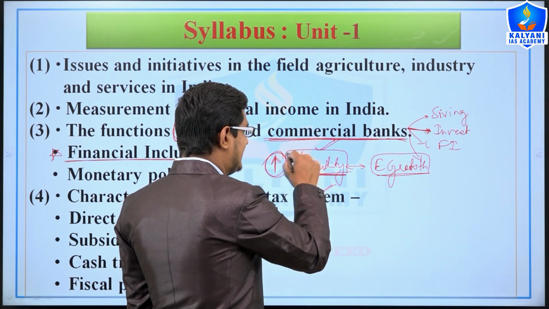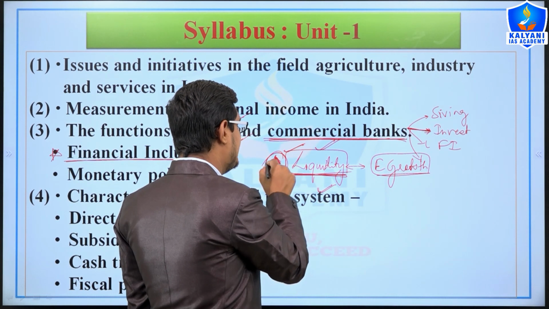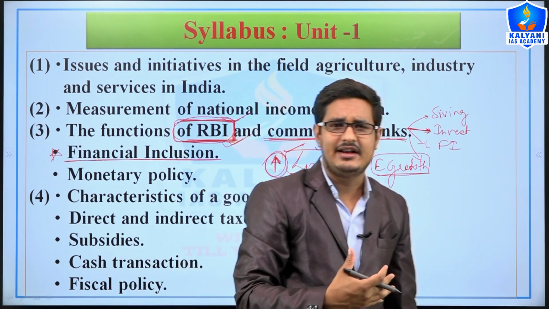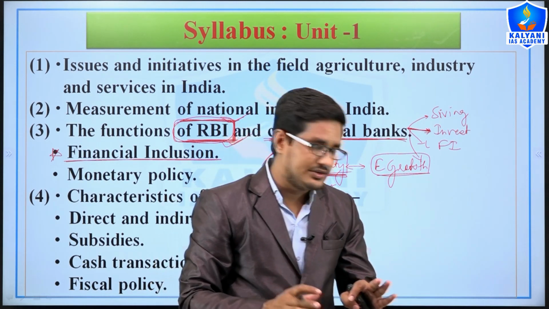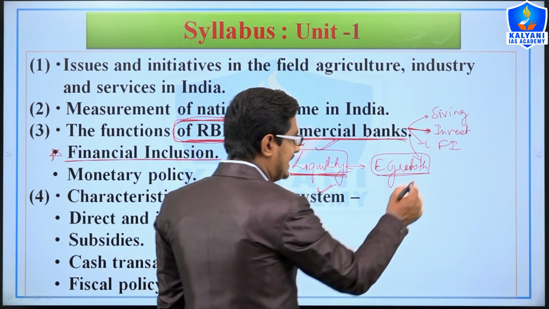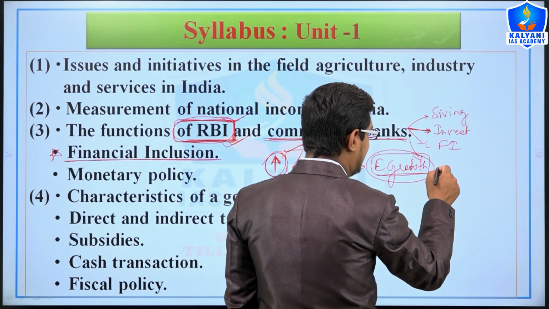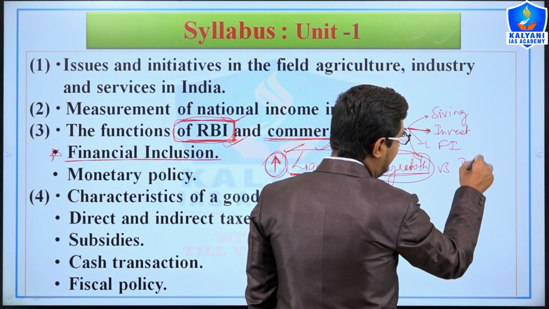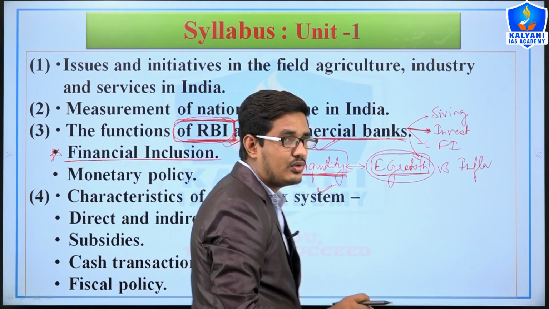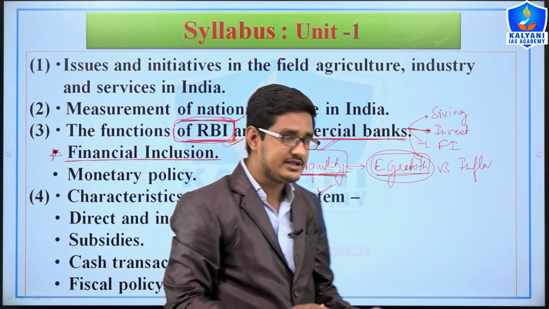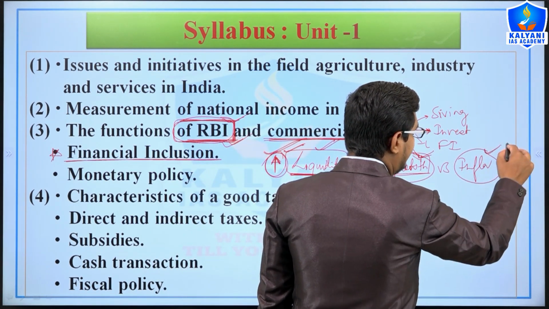Also, if liquidity is in excess, then this will lead to inflation, and it will create many problems for society. So therefore, to coordinate between economic growth and inflation, RBI makes a monetary policy, and through quantitative and qualitative tools it controls economic growth as well as inflation.